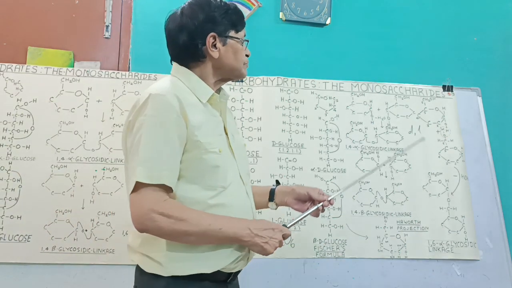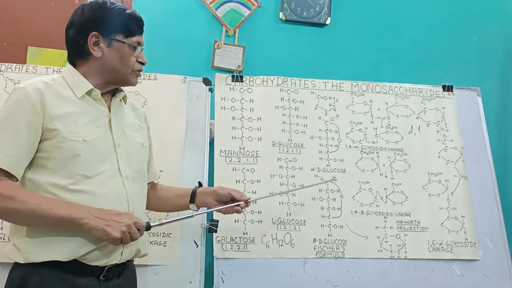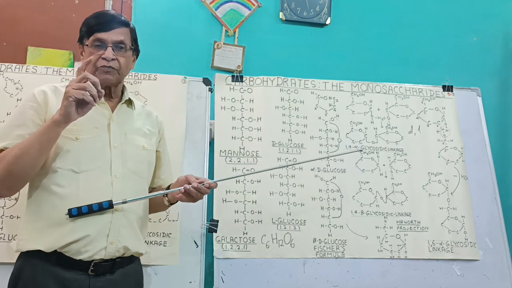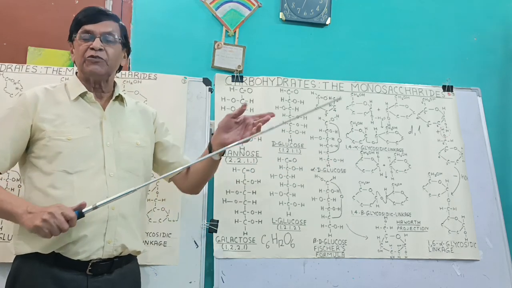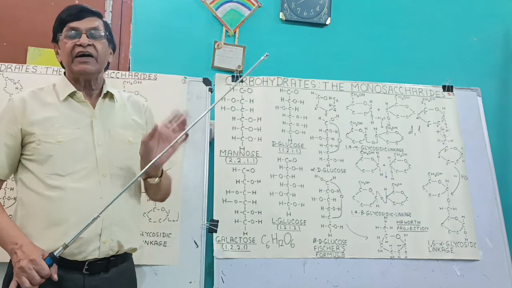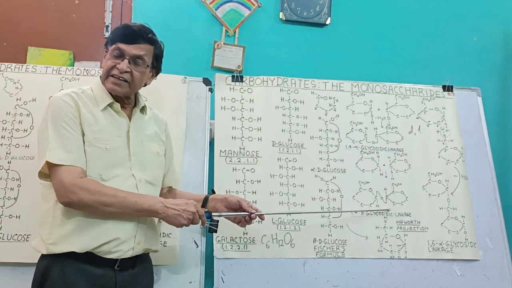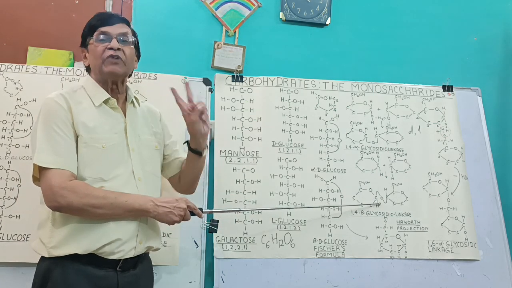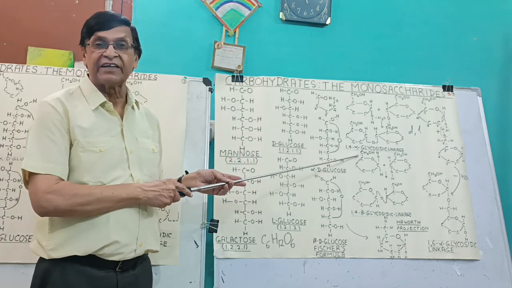Important thing is that, as I said just now, in maltose, 1,4-alpha glycosidic linkage is there. In polysaccharides, we have starch, glycogen, and cellulose. In cellulose found in plant cell wall, the many glucose molecules are attached with each other by this type of 1,4-beta glycosidic linkage, right? But most of all other bonding is 1,4-alpha glycosidic linkage.